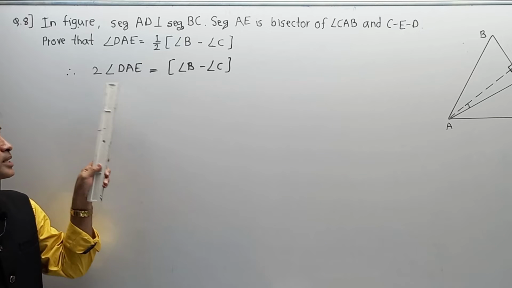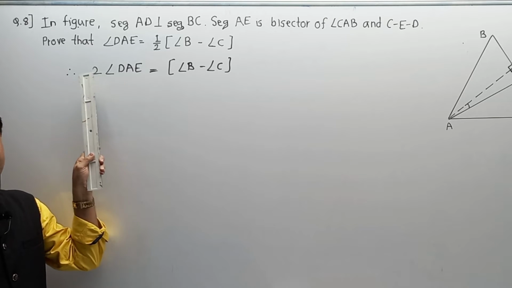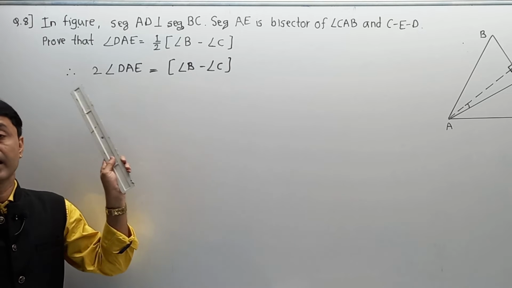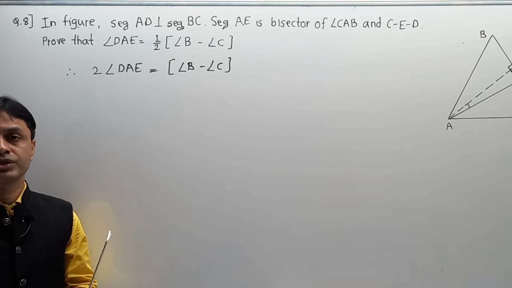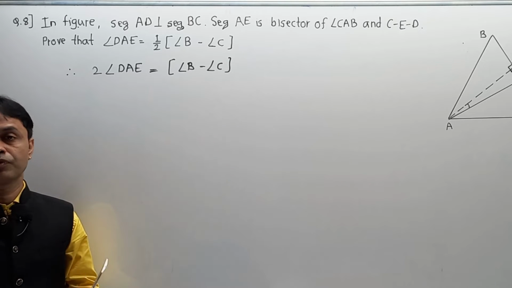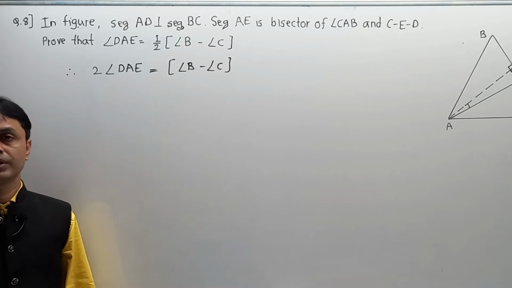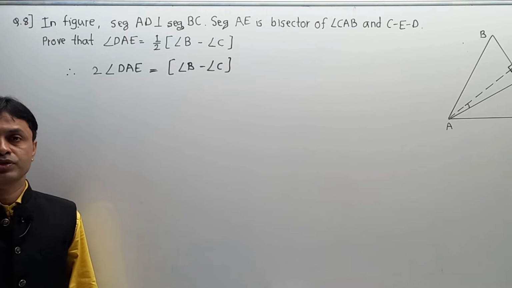So remember our target is 2 times angle DAE is equal to angle B minus angle C. Up to this correlation we have to reach, and then we can reach the final answer. Means we will reach over here, and from this step we can jump over here. And this is the main logic of this numerical.